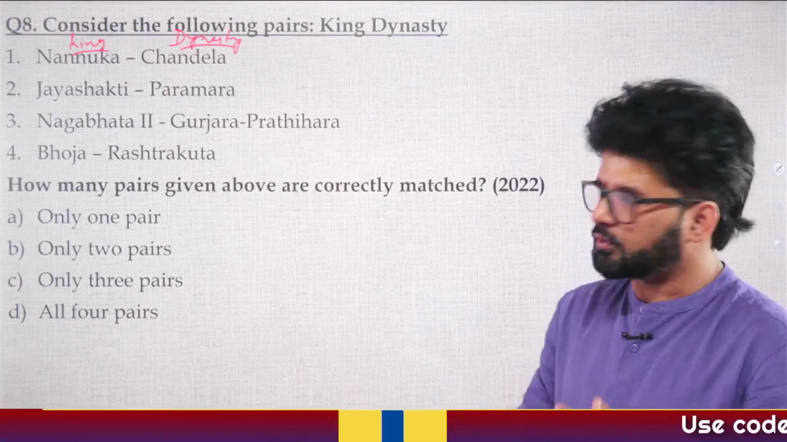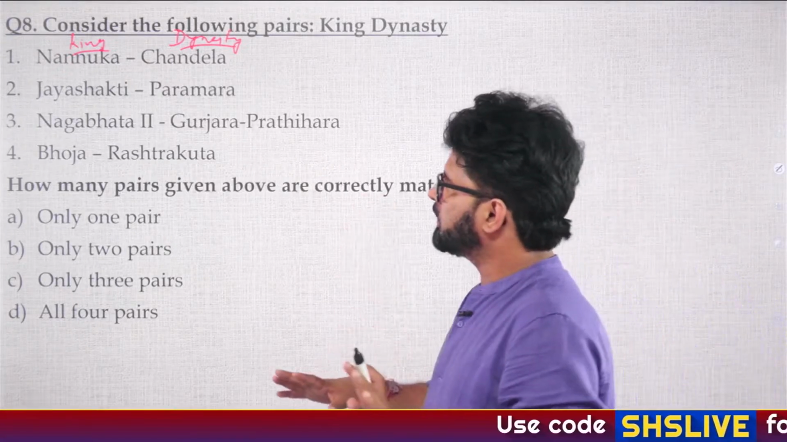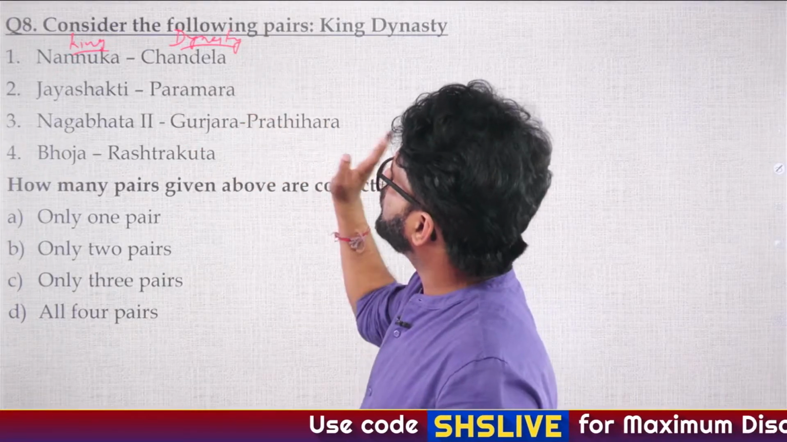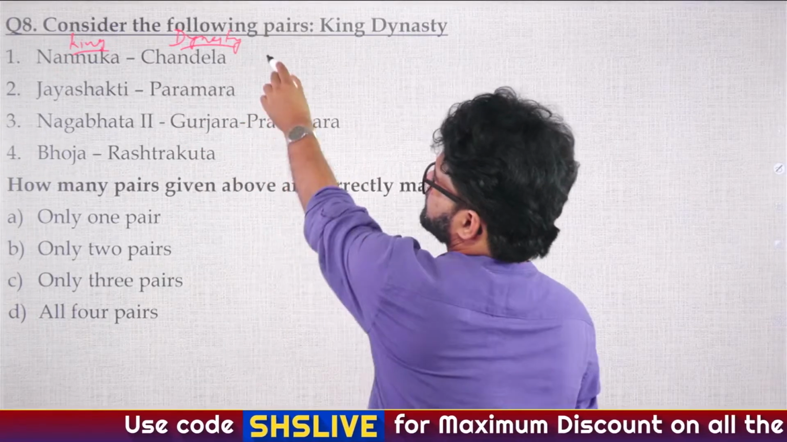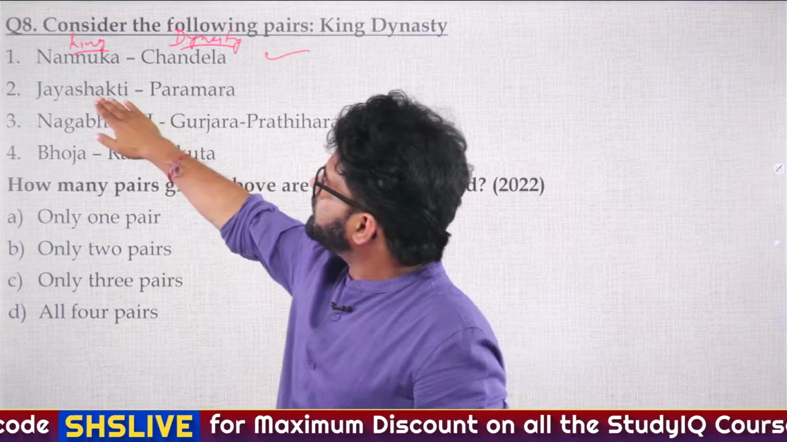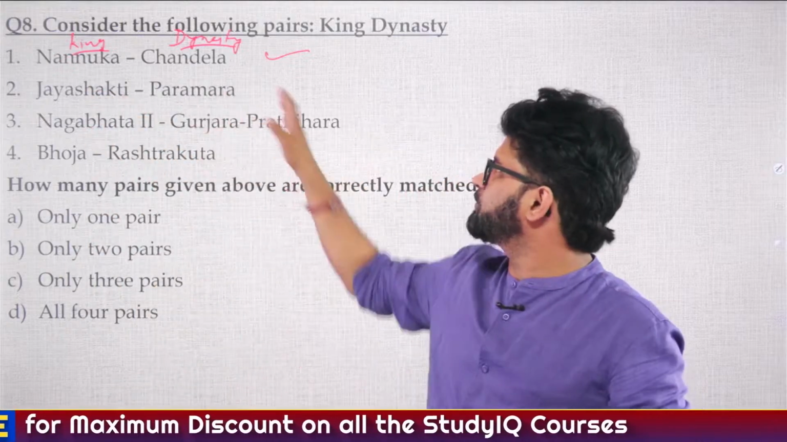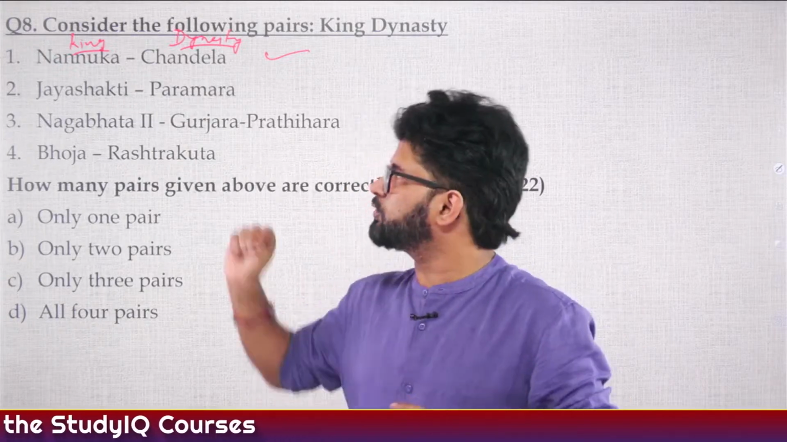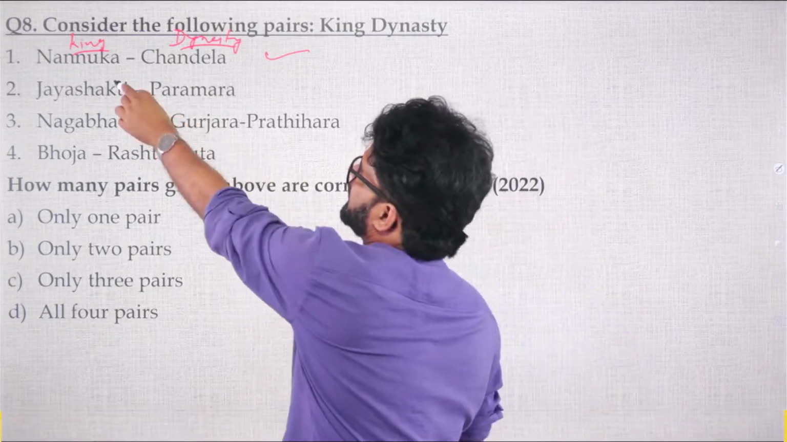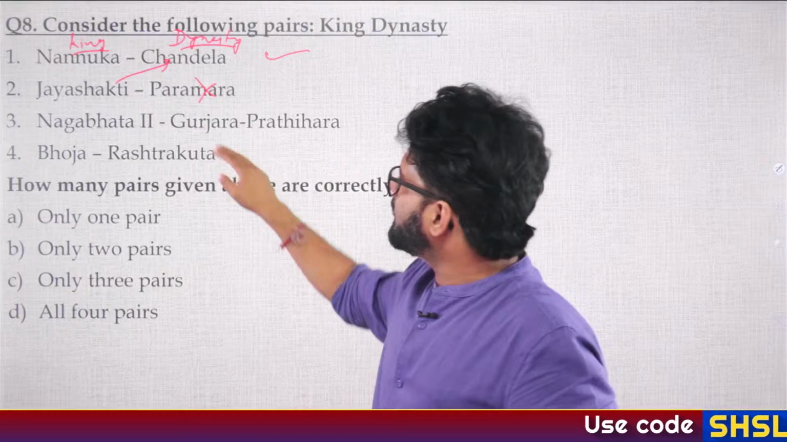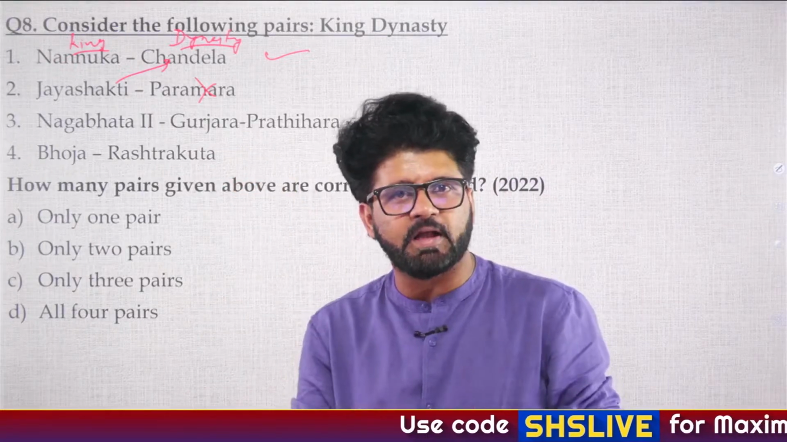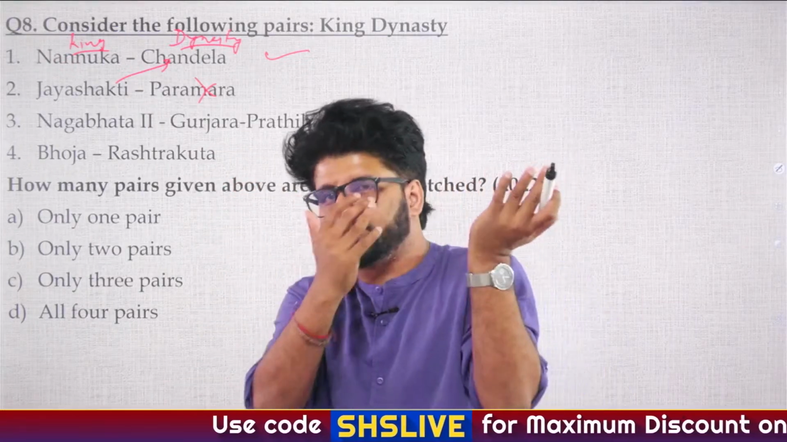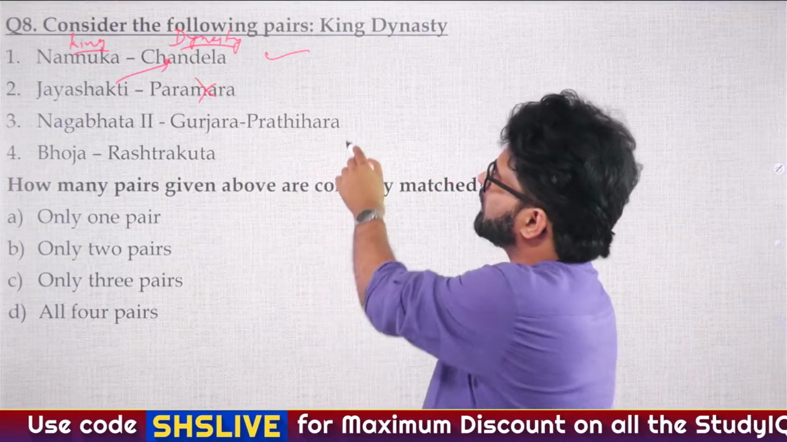Okay, I know this is a tough question. You have to revise all the kings. Nanuka was the founder of the Chandela dynasty, so the first is correct. And Jai Shakti, Vijay Shakti, I have told you when I was teaching you Chandelas that most of these Chandela rulers, their names ended with Shakti. So Jai Shakti, Vijay Shakti, all these are Chandela rulers. So this is wrong. Nagbhat 1 was the founder of the Gurjara Pratiharas. So Nagbhat 2, if you use that logic, is one of the rulers of the Gurjara Pratiharas.